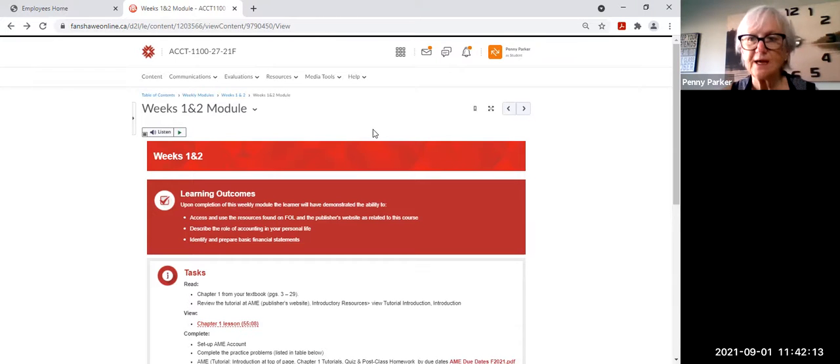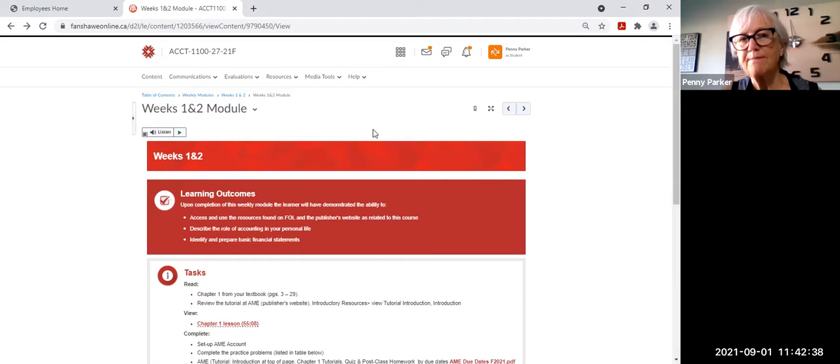The assignment itself is not worth any marks. It's in Excel, so you get to work with Excel as well. You can work back and forth with other students or your instructor to get help with it. I believe the instructors will have some help sessions booked for that. So work on that assignment.